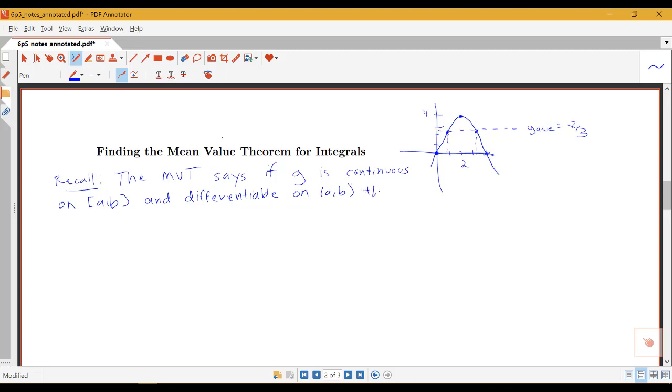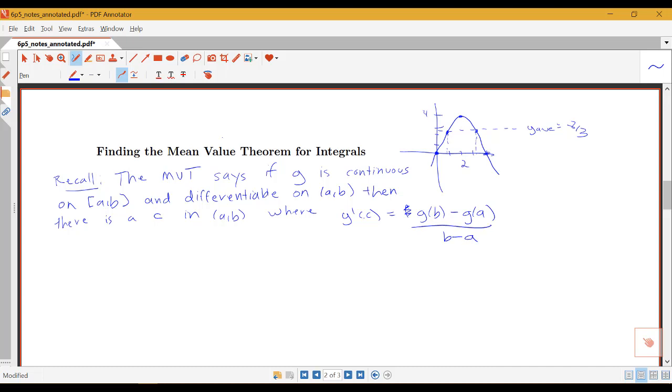So we say then there is a c in this interval where g prime of c equals g of b minus g of a all over b minus a.